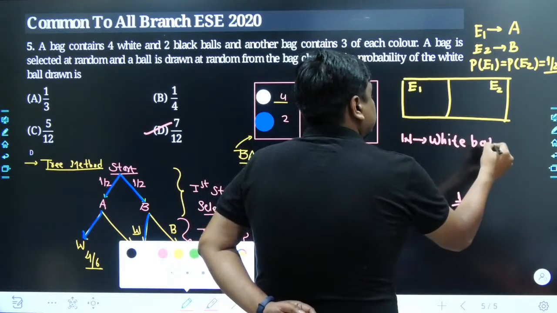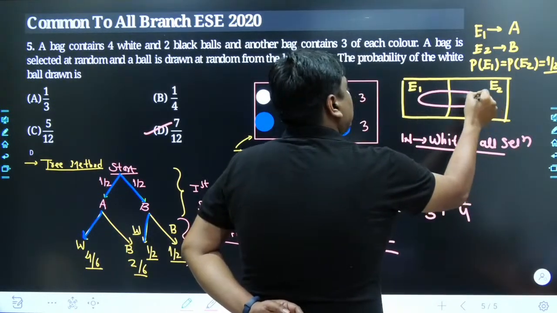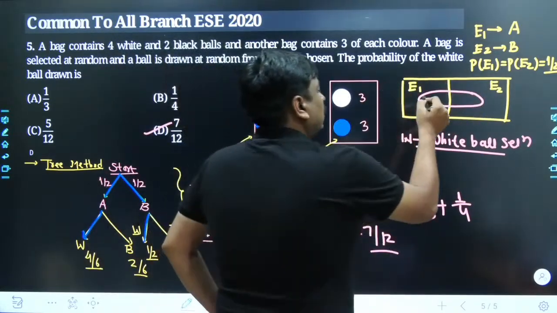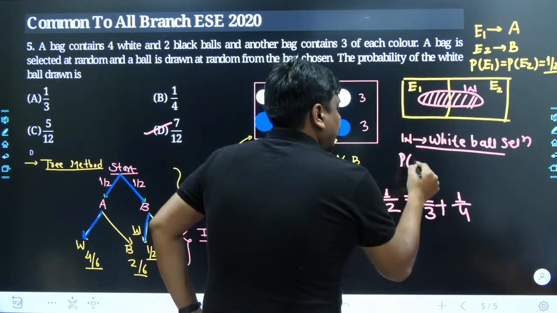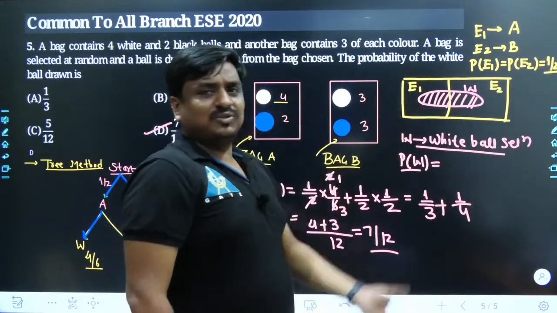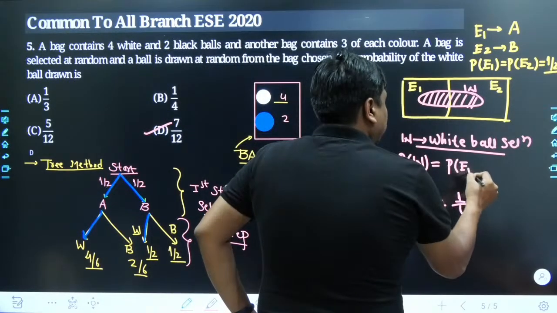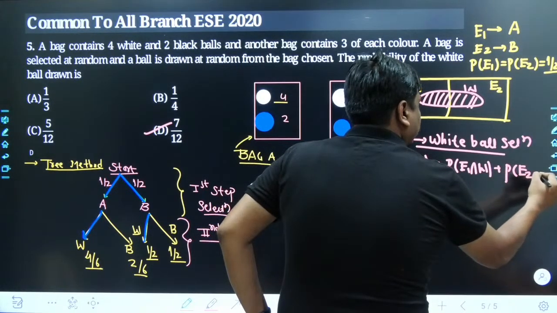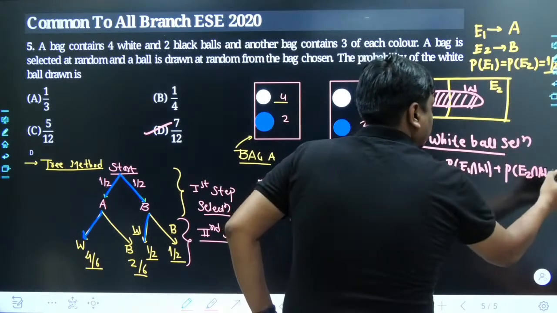White ball selection. Now this white ball can come from either bag: either from bag 1 or from bag 2. So, if you are interested in finding the probability of selecting the white ball, which can come from E1 as well as E2, what methodology can you use? You can use P of E1 intersection W plus P of E2 intersection W.